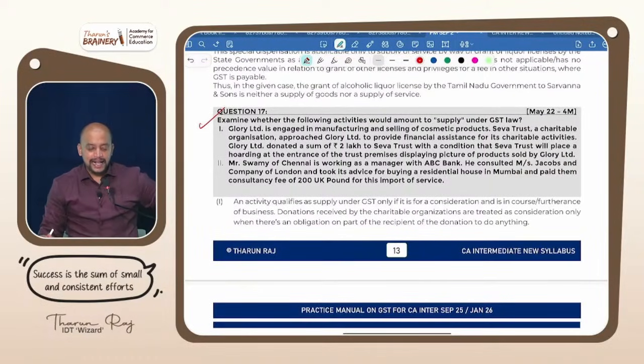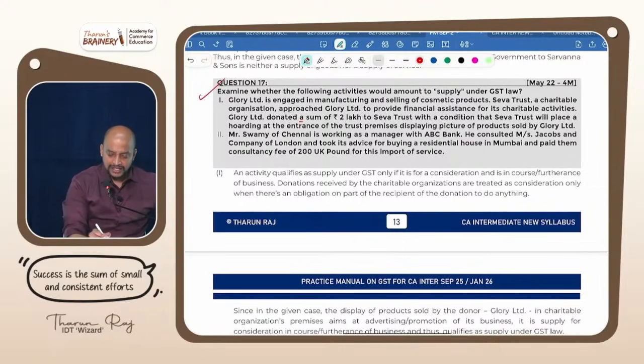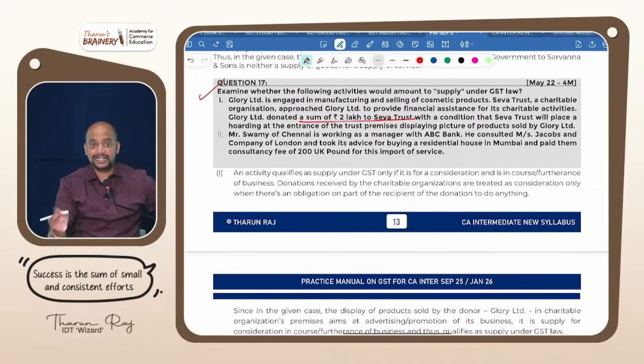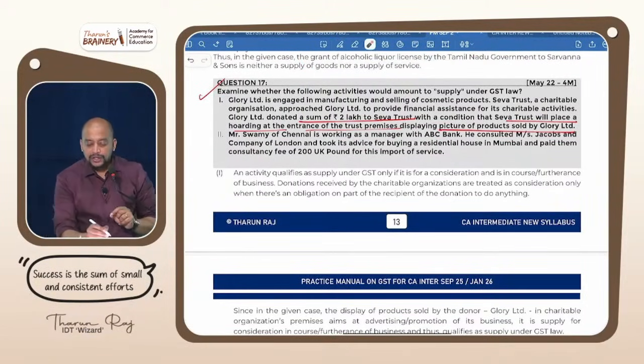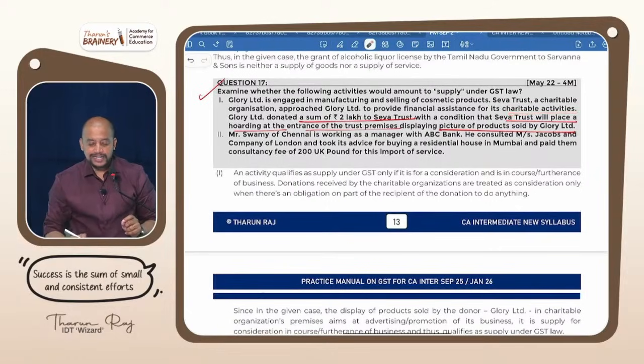Question number 17. Examine whether the following activities would amount to supply under GST. Glory Limited is engaged in manufacture and selling of cosmetic products. Seva Trust, a charitable organization, approached Glory to provide financial assistance for its charitable activities. Glory Limited donated a sum of 2 lakhs to Seva Trust with the condition that Seva Trust will place a hoarding at the entrance of the trust premises displaying the picture of the product sold by Glory Limited.